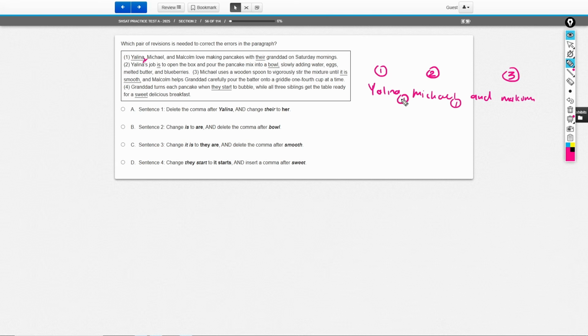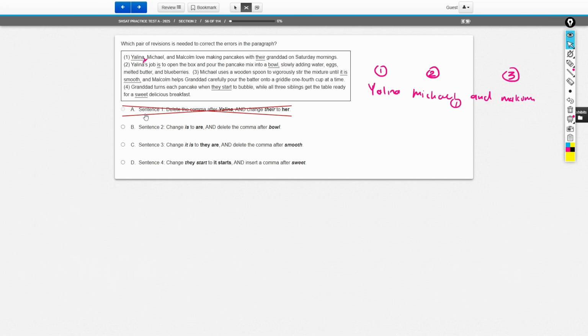So getting rid of one of these commas disrupts our list because in between every unique portion of your list, you must have a comma to separate it. Removing this comma makes it seem like Yelena Michael is one person when it isn't. And if Yelena Michael was one person, then you would have to put Malcolm's last name as well in this list, okay? So choice 1 has to be wrong because we're messing with that list, all right?